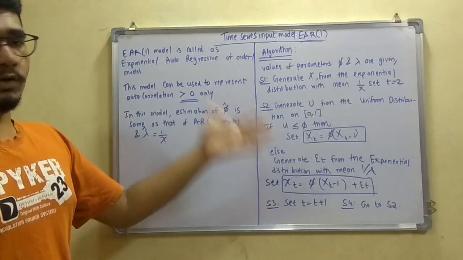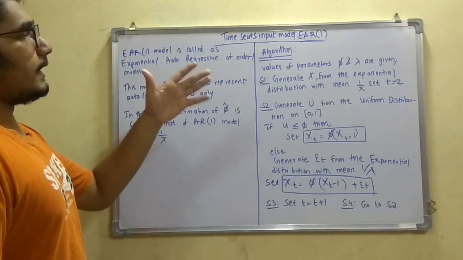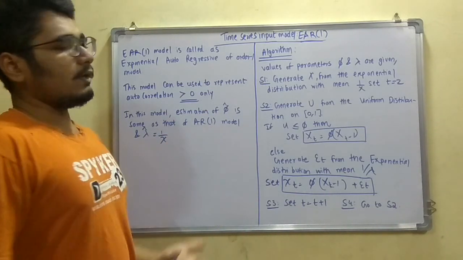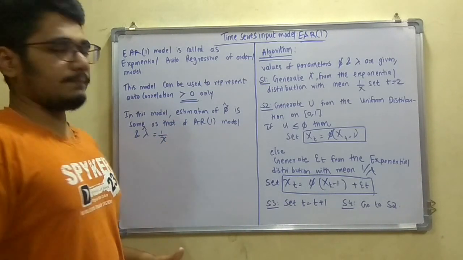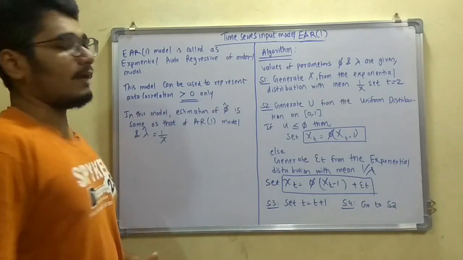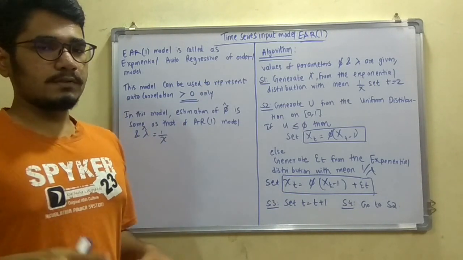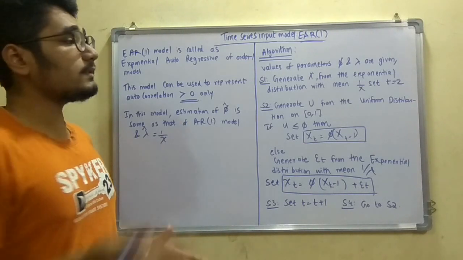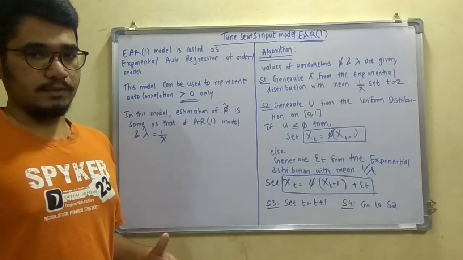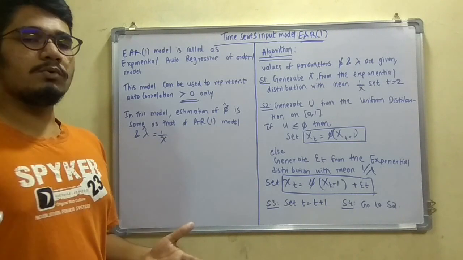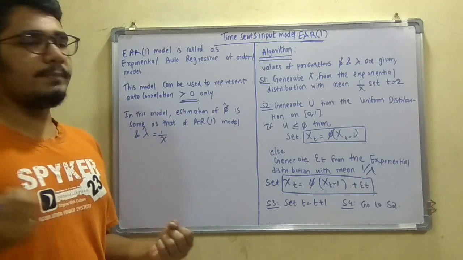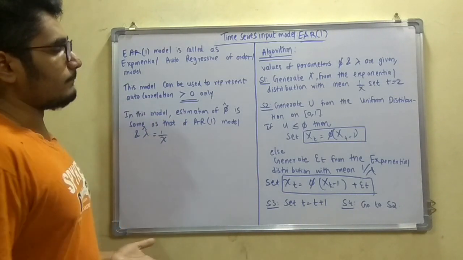So let's get into the algorithm first for the EAR1 model. The algorithm is also simple. There were 4 steps in the AR1; similarly, you have 4 steps in the EAR1. Initially some assumptions are there, that the values of parameters lambda and phi are given, that you will be provided those two values, or you will have those two values from the environment.